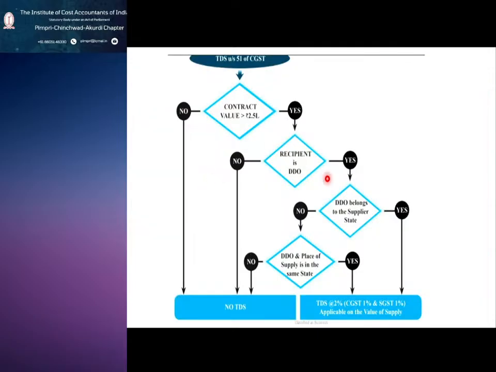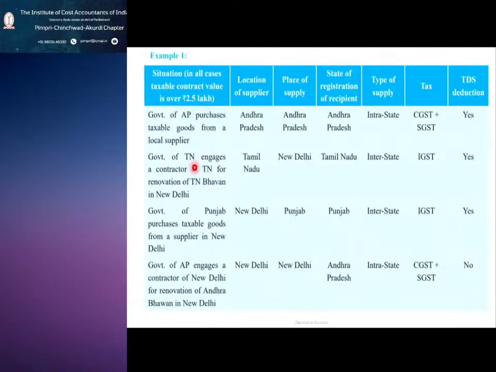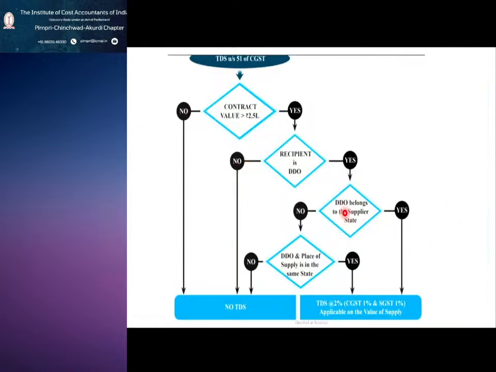Second one: DDO belongs to the supplier state. Who is the DDO here? Tamil Nadu. Supplier state is the location of supplier, which state? Tamil Nadu. So DDO is also Tamil Nadu, location of supplier is also Tamil Nadu, so TDS is applicable. See here, we have to come to this conclusion: TDS is applicable.